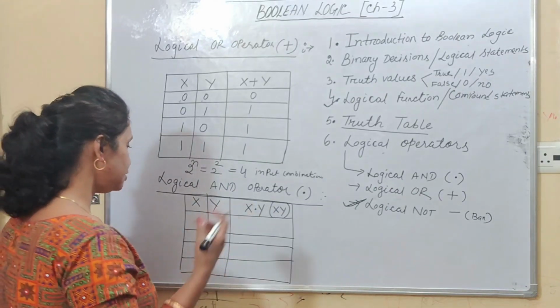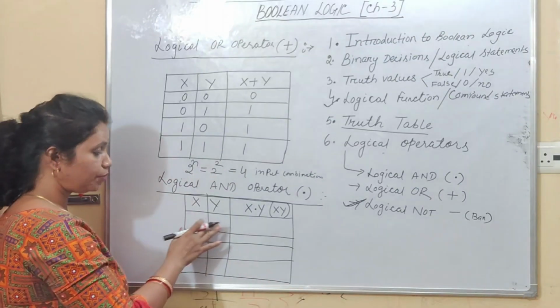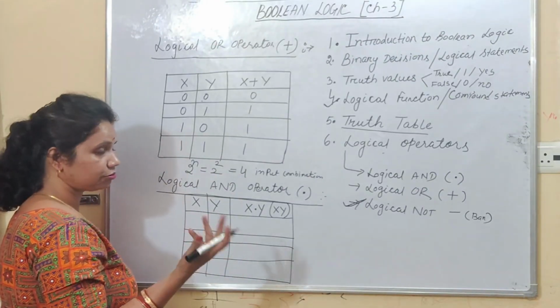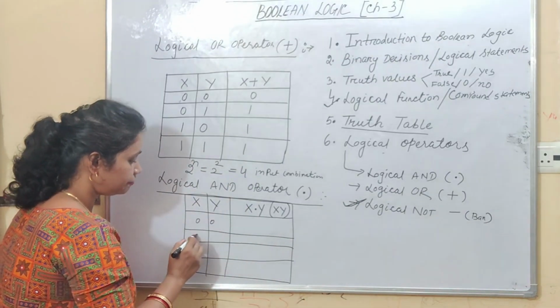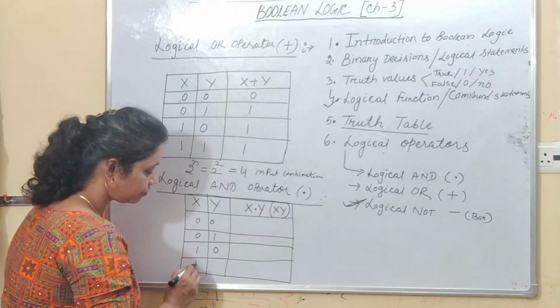Right, students? So let us draw the truth table. And here, how many input combinations will be there? If two variables, 2 to the power n, that is 4 input combinations will be there. Just put the values 0 0, 0 1, 1 0, 1 1.